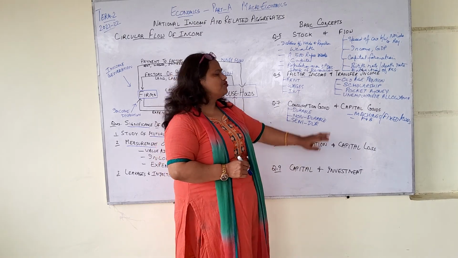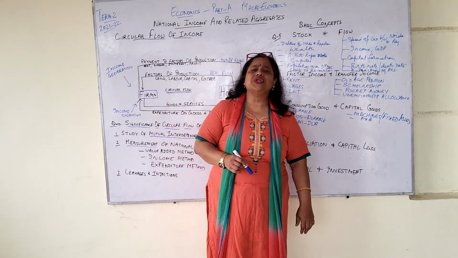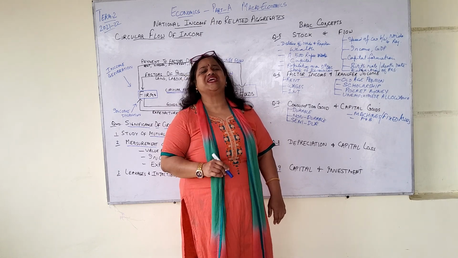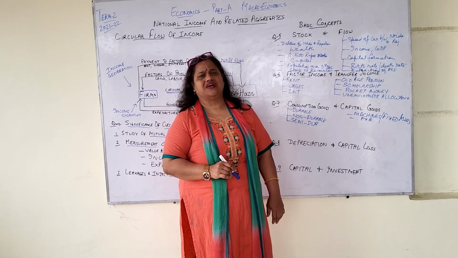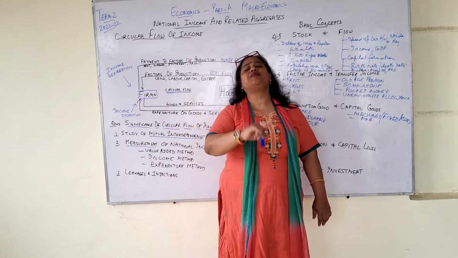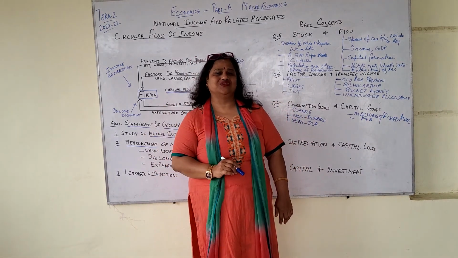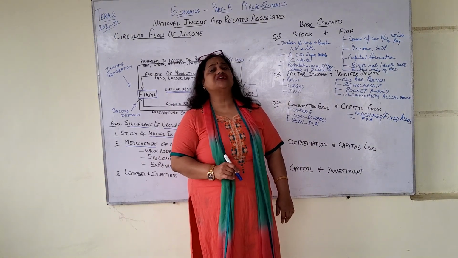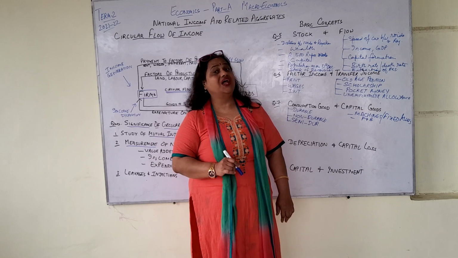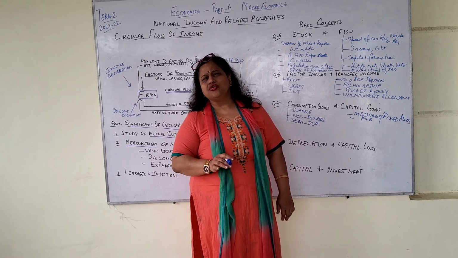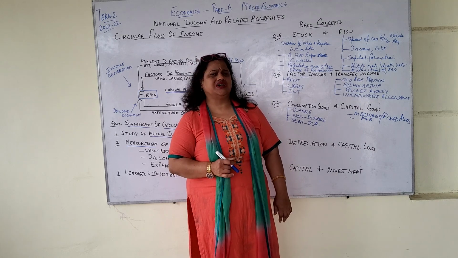Now here comes one question. All producer goods are not capital goods. Discuss. All capital goods are producer goods, but all producer goods are not capital goods. For example, raw material gets consumed, gets finished in the process of production.